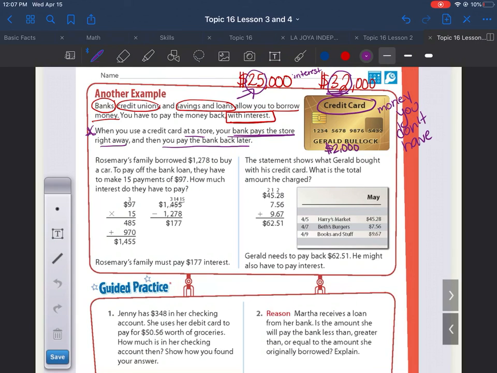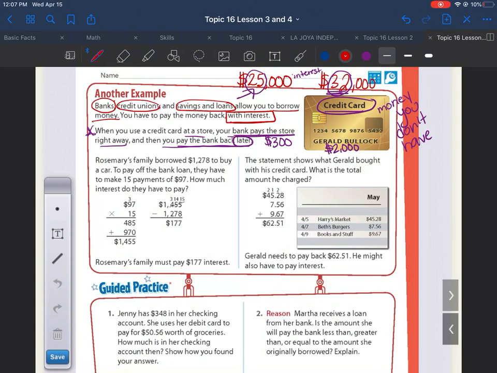So you go to the store and let's say you buy a PlayStation. And the PlayStation costs $300. You do not have $300, so you use a credit card. The bank will pay the store the $300, and then you have to pay the bank later.